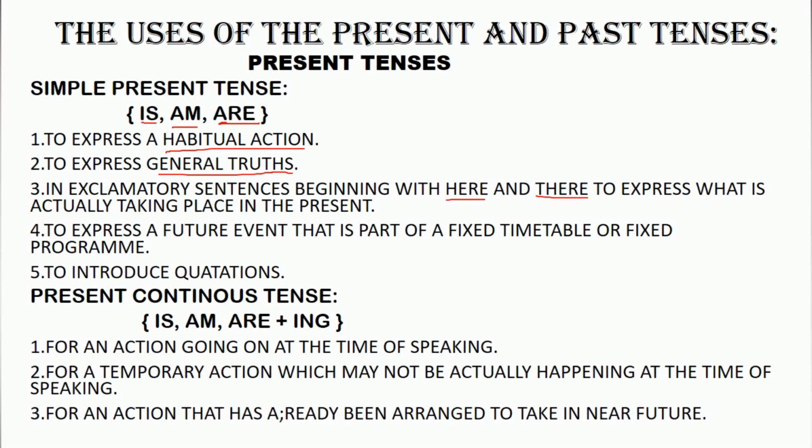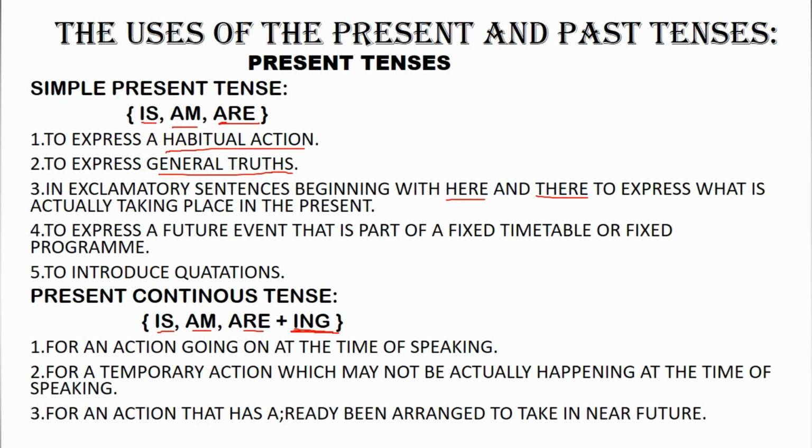Now moving towards present continuous tense. In present continuous tense, we use the helping verbs is, am, and are with ing. Continuous tense always comes with ing. The verbs end with ing. Now moving towards the uses of these present continuous tenses.